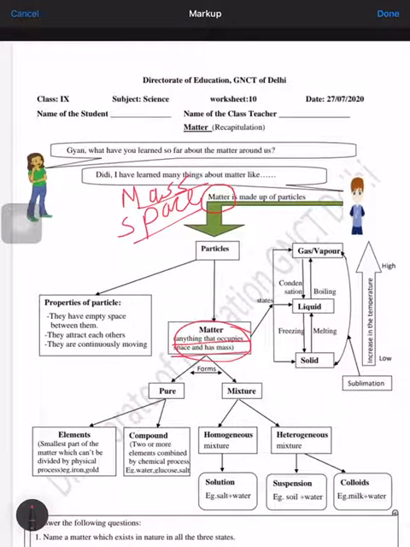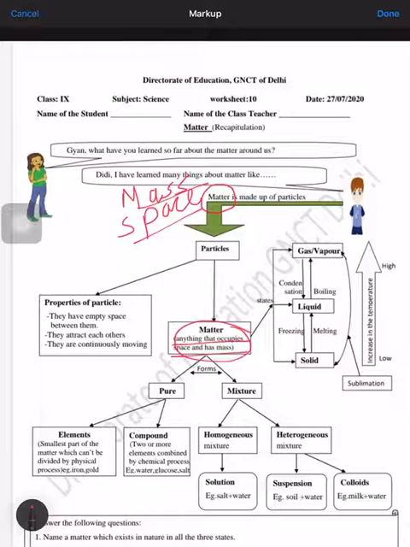Sometimes a question comes where different types of substances are given and you have to identify them as matter. So you have to remember these two things whenever you are thinking whether this thing is matter or not. Like if it is asked, is air matter or not, sometimes some students say no, but air is matter, because when we inflate a balloon, the balloon inflates because of the air acquiring space, and when we weigh an empty balloon along with a filled balloon, there is a difference in the mass. So air is matter.